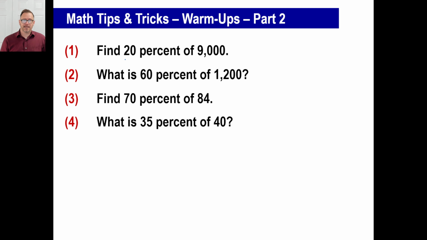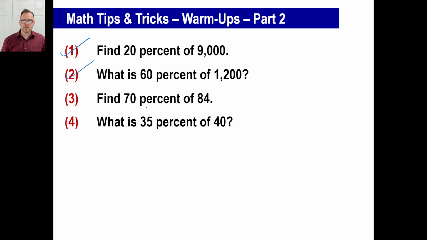All right, we're looking at 0.2 times 9,000. Move it over. That's 2 times 900, 1,800. That's number 1, 1,800. Number 2, 0.6 times 1,200. Move it over. Not 0.6, 6. Not 1,200, 120. 6 times 120 is 720.